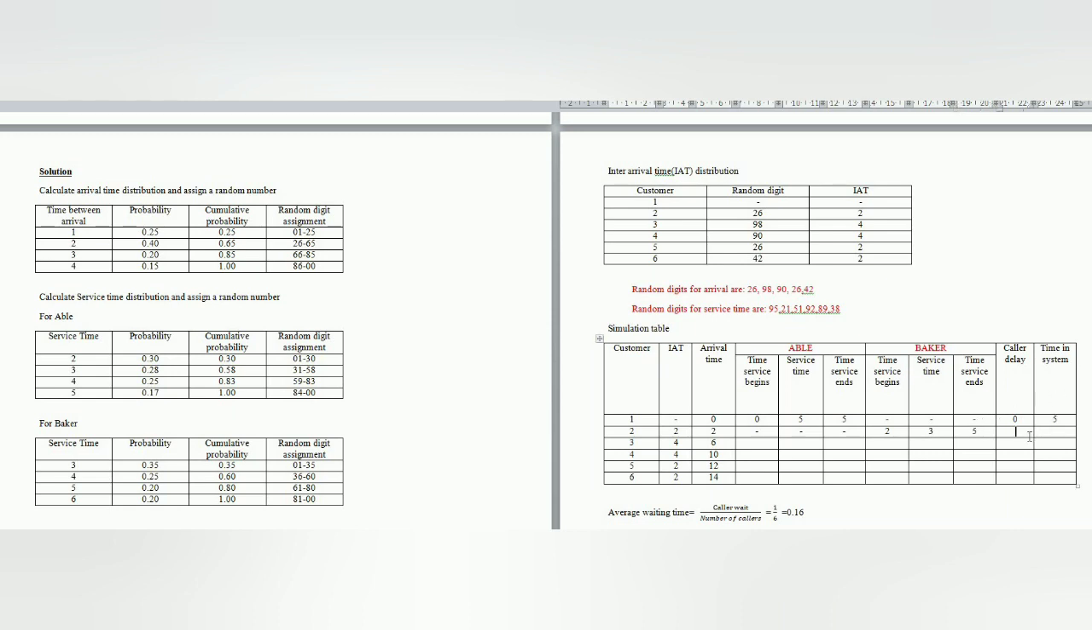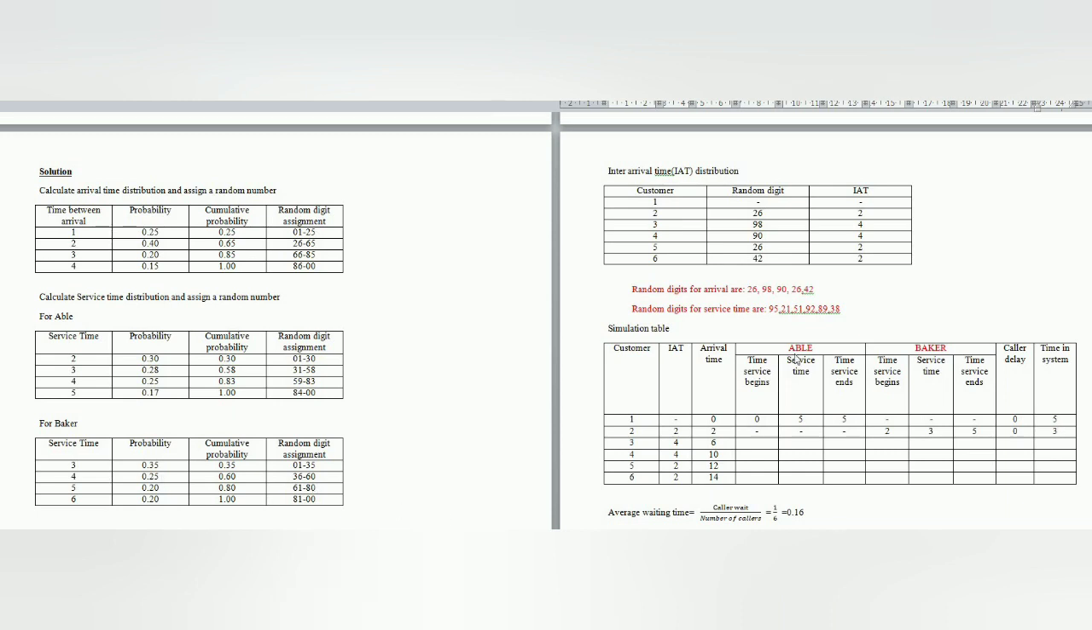Is there any caller delay? No. Why? Because he arrived at the 2nd minute and he started his work at the 2nd minute itself. So there is no caller delay here. The time in the system is nothing but how many minutes are spent in the system. He started work at the 2nd minute and spent 3 minutes. So the time in the system is 3 minutes.